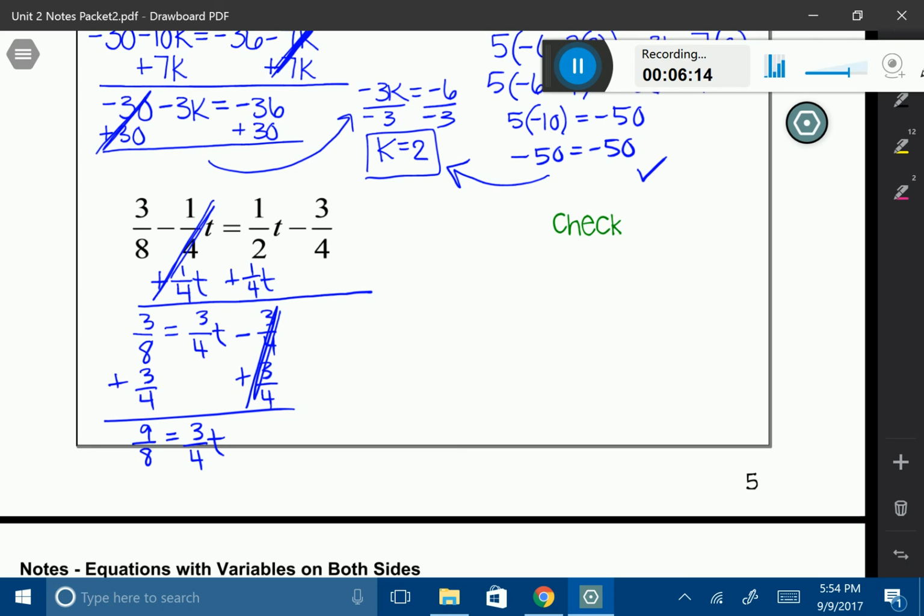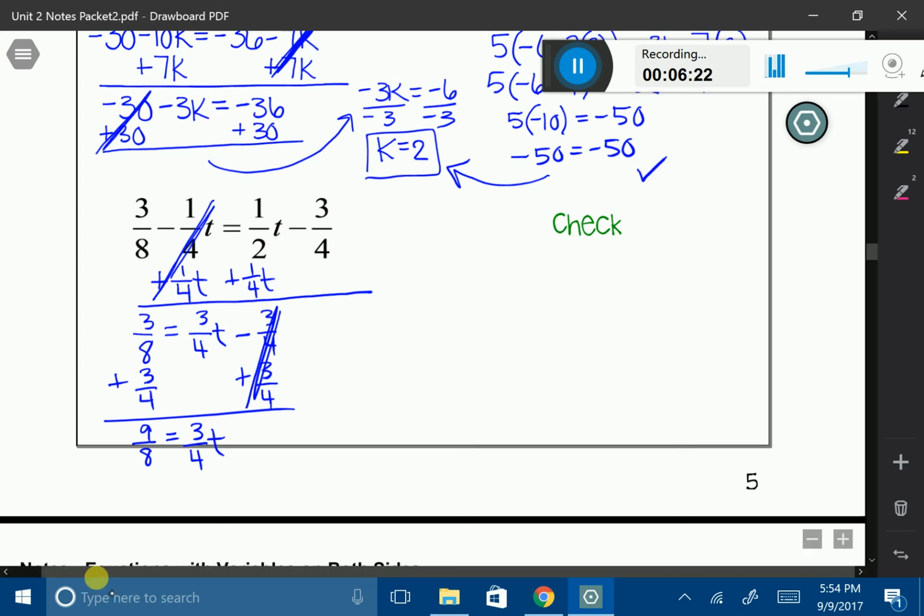All right, I'm still trying to get my t all by itself. So remember that cool trick I showed you in the last lesson with 1- and 2-step equations? To get rid of a fraction like 3/4, I can multiply this side by 4/3. But whatever I do to one side, I also have to do to the other side. So on the right-hand side, the 4's cancel out and the 3's cancel out. And I'm left with plain old t all by itself.